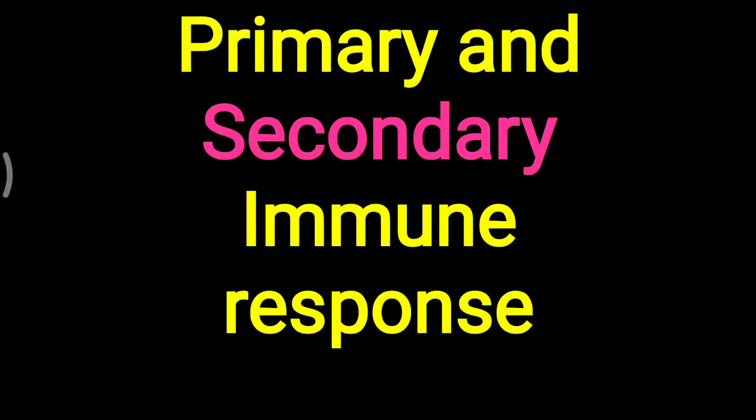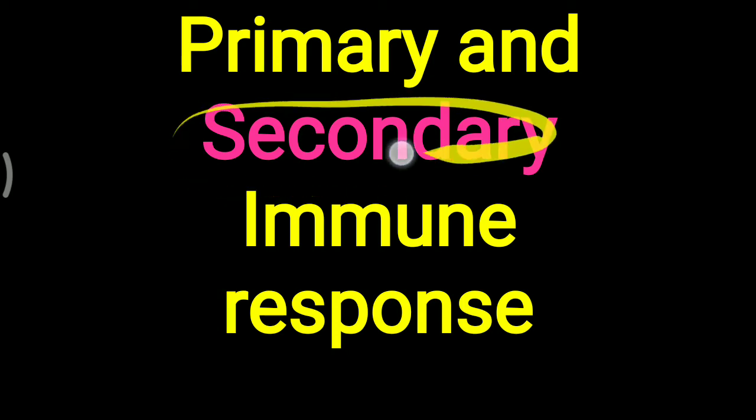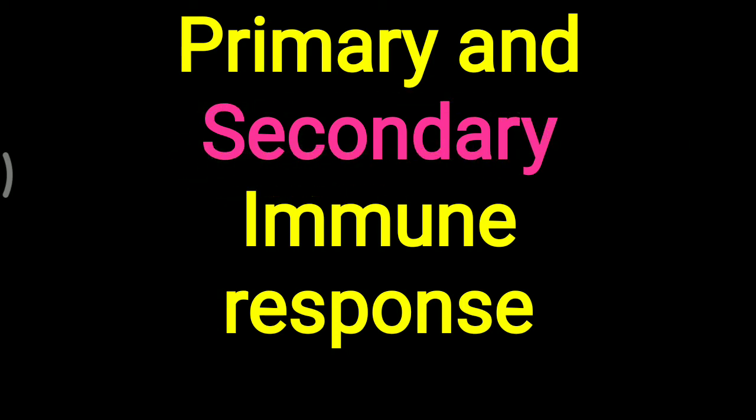Today we are going to discuss primary and secondary immune response. Whenever any foreign substance or particle enters our body, it leads to an immune response. If that antigen or foreign substance enters for the first time, it leads to the primary immune response. But if the same foreign particle enters for the second time, it leads to the secondary immune response. In detail, we will first look at the primary immune response.